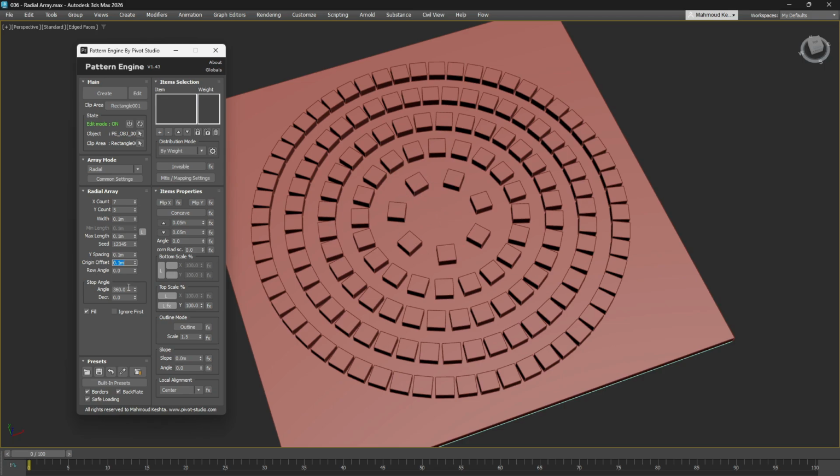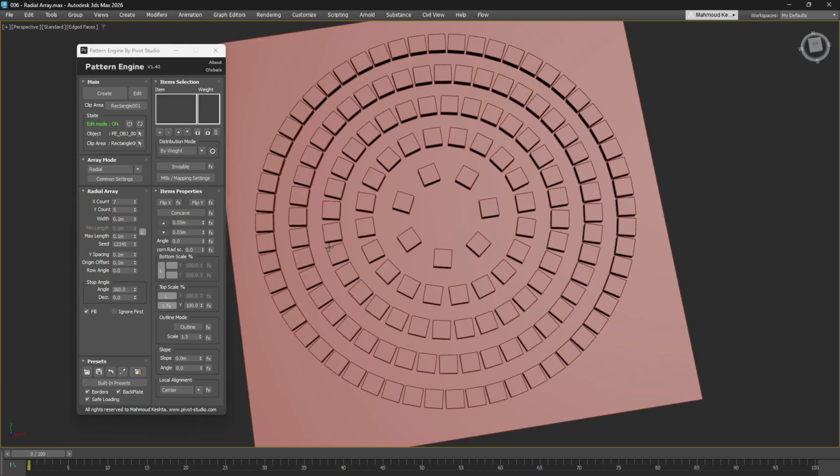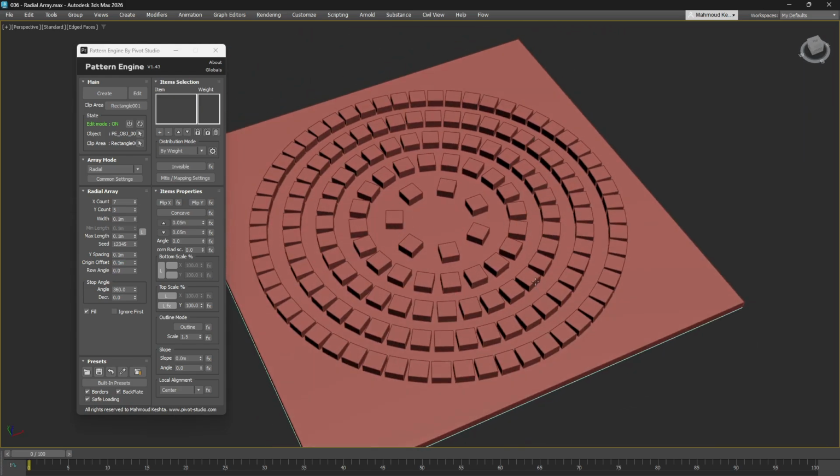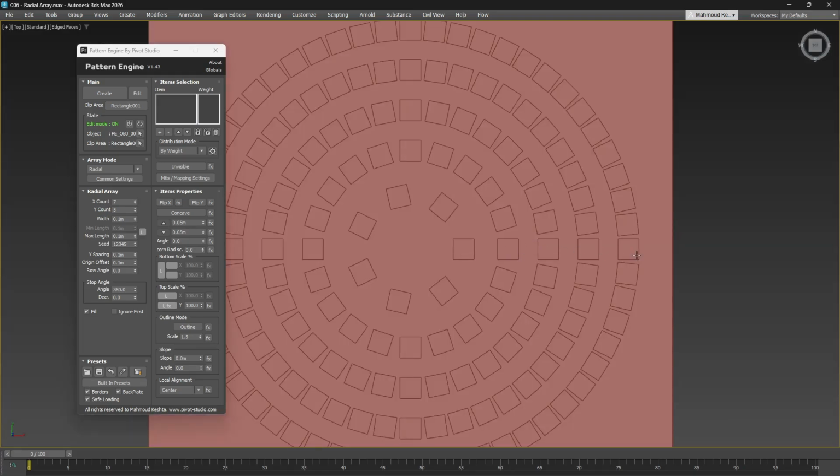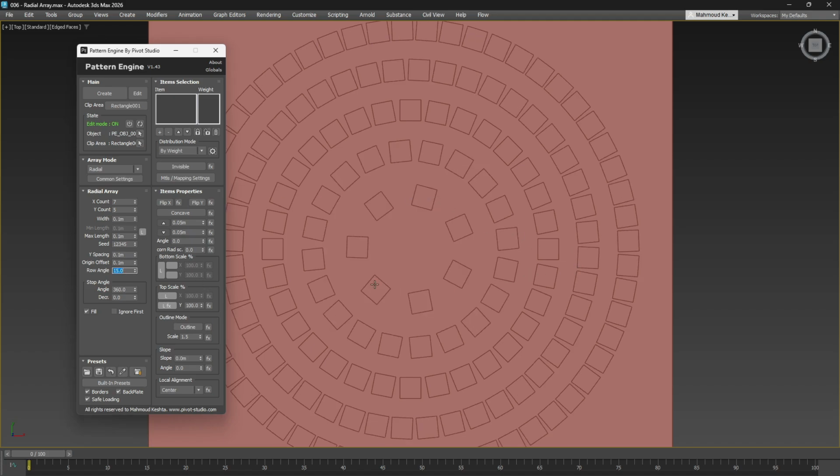The row angle setting addresses the visual repetition that can occur at the start of each ring. By increasing this angle, you introduce a rotation to each successive ring, breaking up the uniformity. For instance, an angle of 15 degrees will rotate the second ring by 15 degrees, the third by an additional 15 degrees, and so on, creating more complex and interesting shapes.